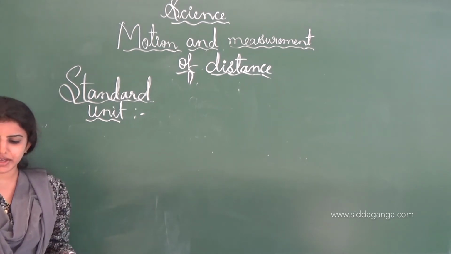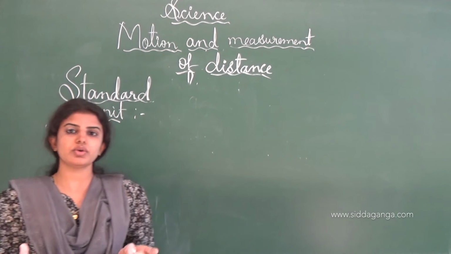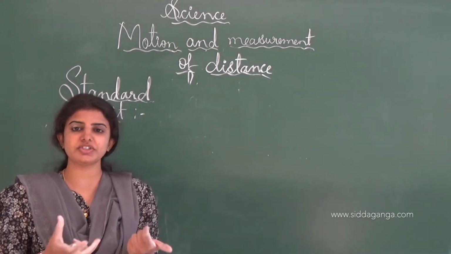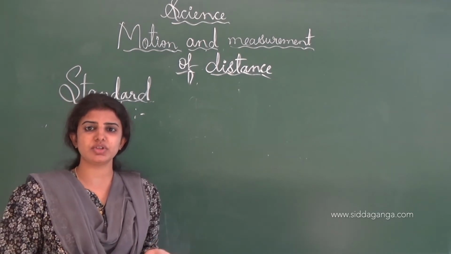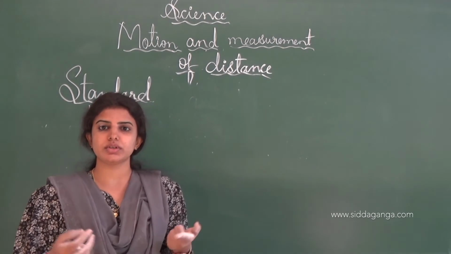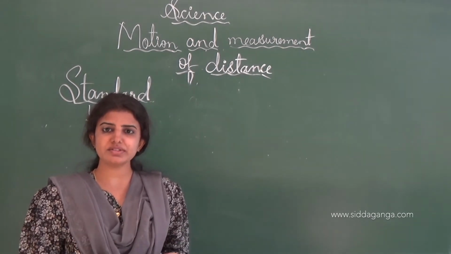See, in ancient times they did not have the metric system, and people used to measure different objects by using different body parts, like the pace, foot, cubit system and hand span.